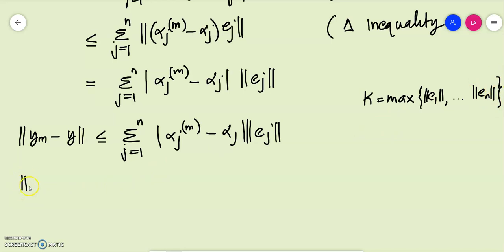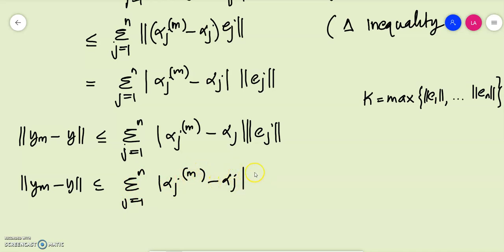So which can be written as norm of ym minus norm y should be less than summation j is equal to 1 to n modulus of alpha jn minus alpha j into some terms, which is actually the maximum of this e1 up to en. So I will replace every ej by its maximum. Okay, so this can be written as this.